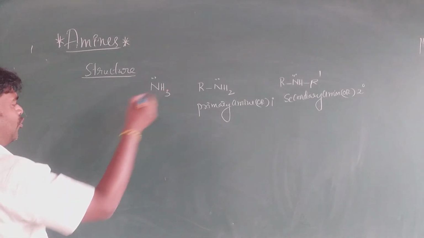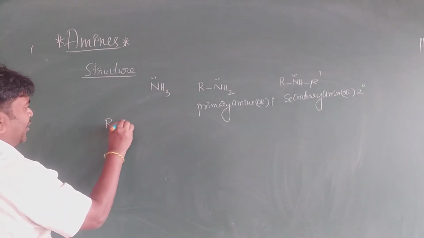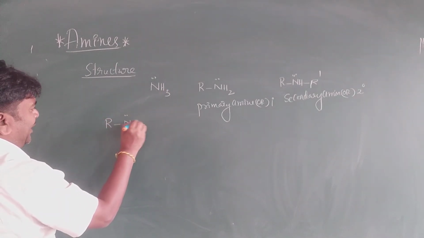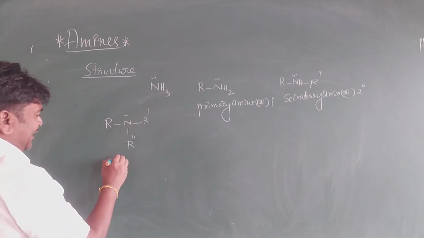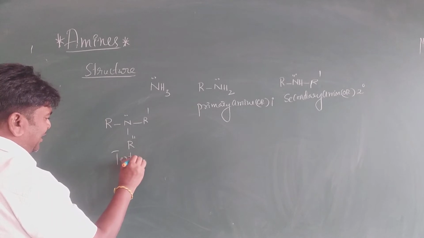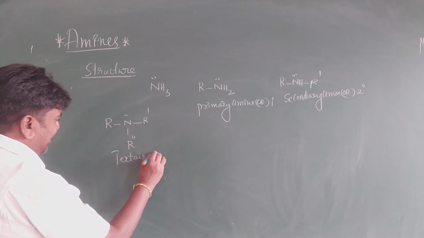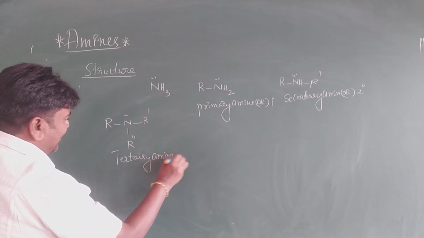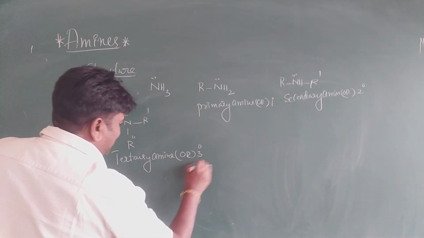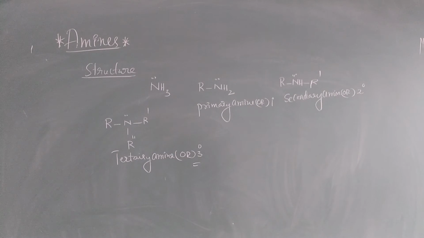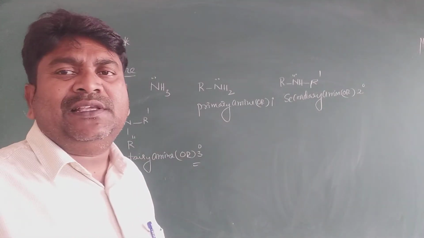Next one, replace another hydrogen by R. It is N with a lone pair, R, R dash, and R double dash. It is a tertiary amine, or a 3 degree amine. Okay, and very important, amines are Lewis bases.